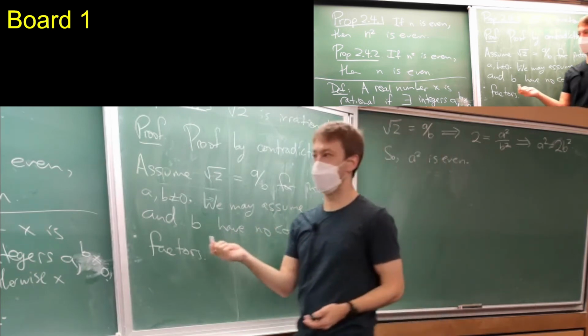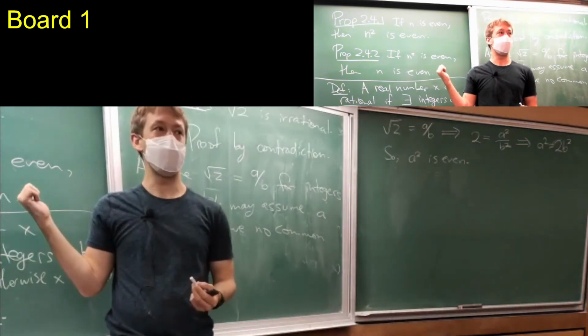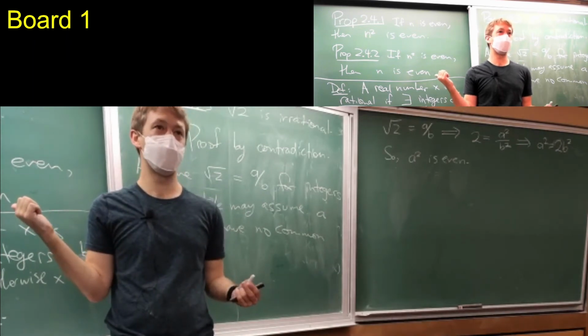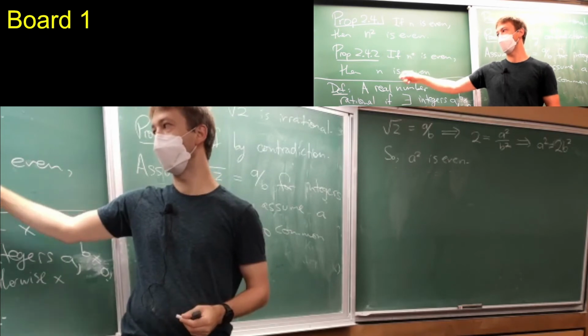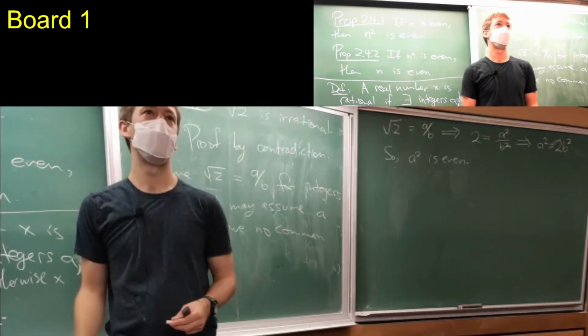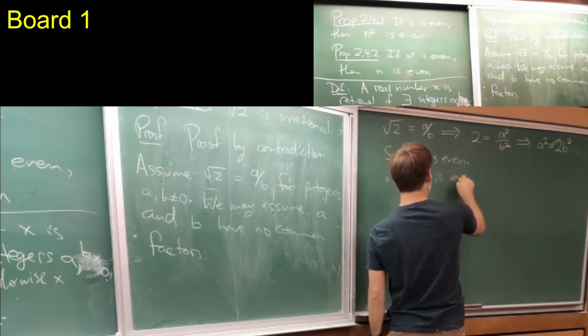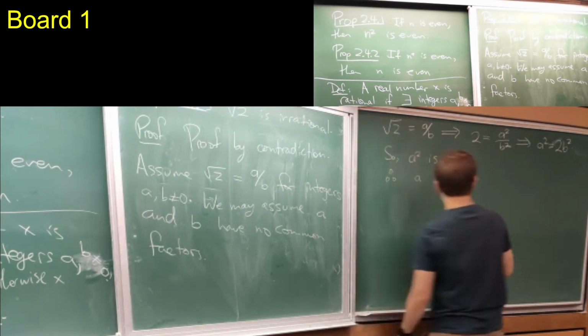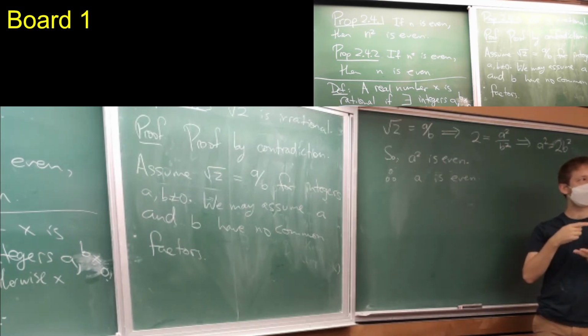Now I can go back to one of the things we've proven earlier, and say that therefore a is even. Because if n squared is even, then n is even. So therefore a is even. The definition of even is that a number is even if it's 2 times an integer.